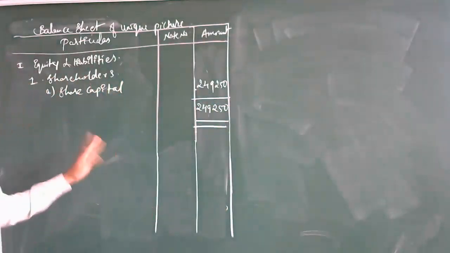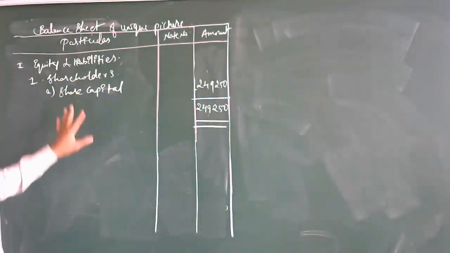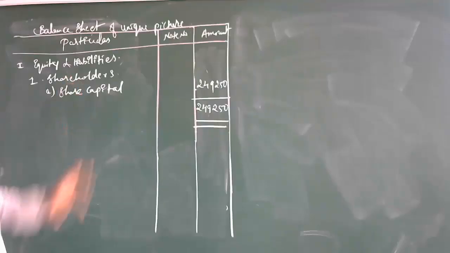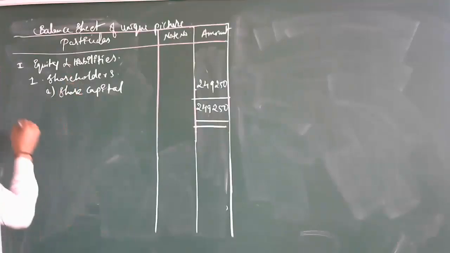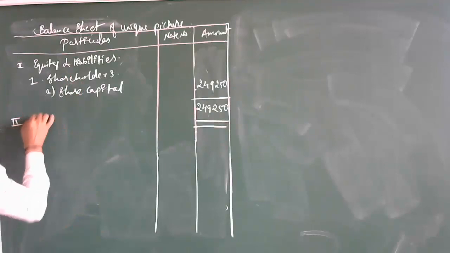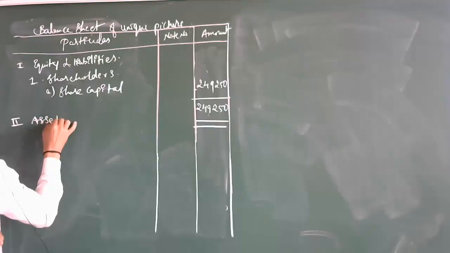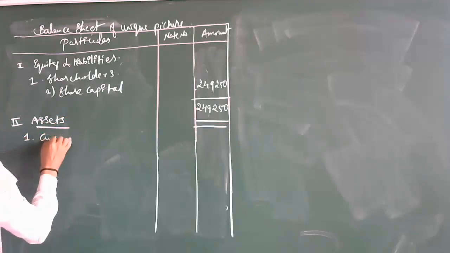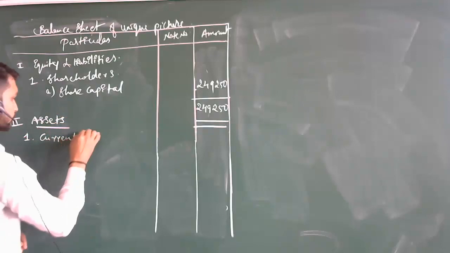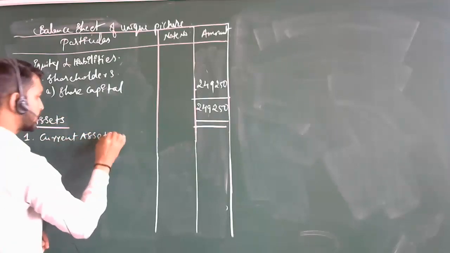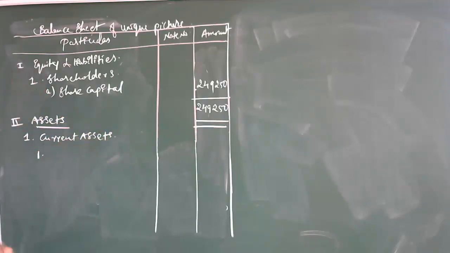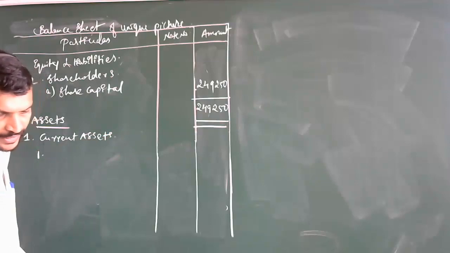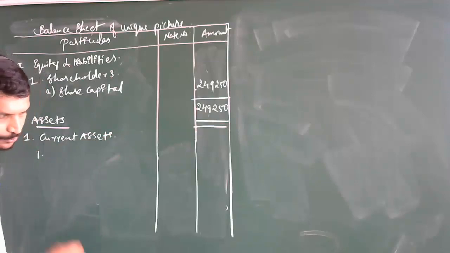This is the liability side, equity and liabilities we can say. Then coming to the other side, assets. Current assets first. In current assets, the first one is cash and cash equivalents.